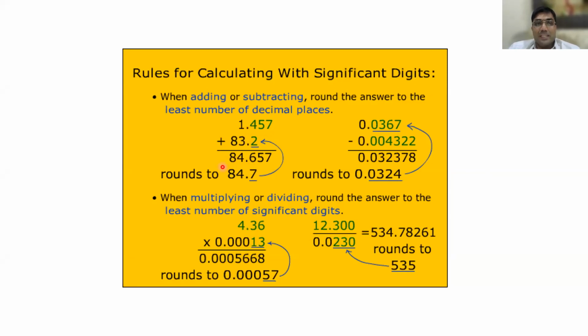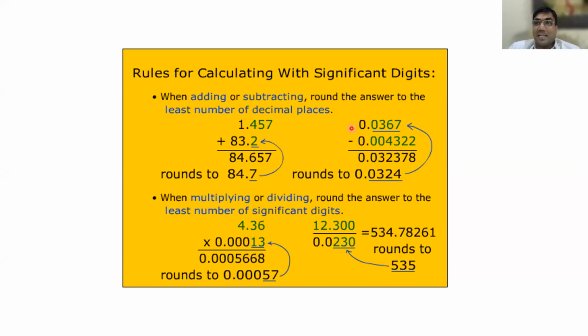84.657. How many significant digits are there in the answer now? 5, sir. How many should be there? 3 only. So you cut off here. After cutting off, 5, 7 is there. So add 1. Okay, sir. Are you clear? Yes, sir. Very good.